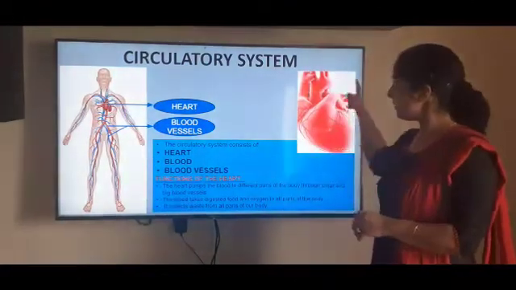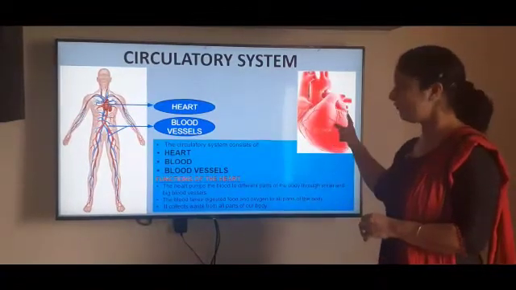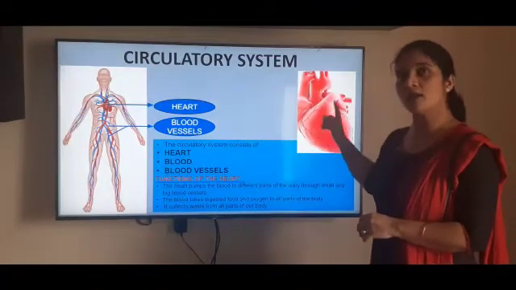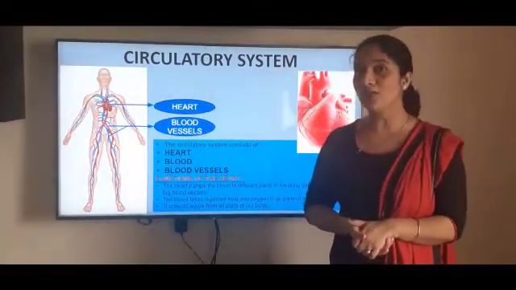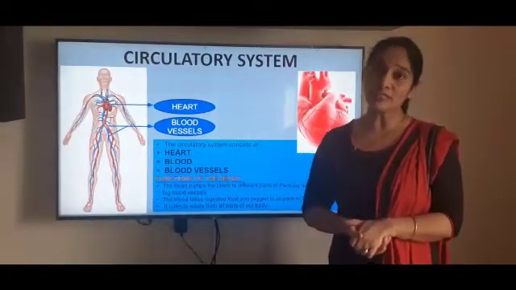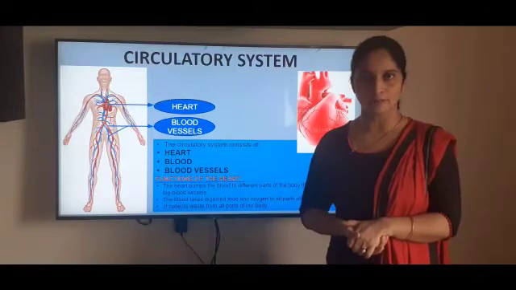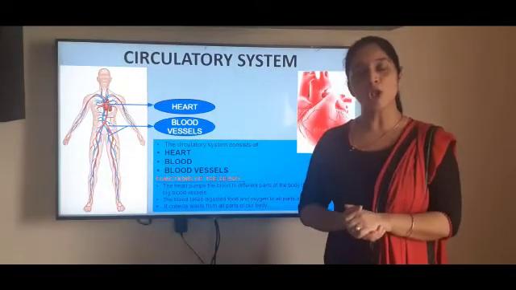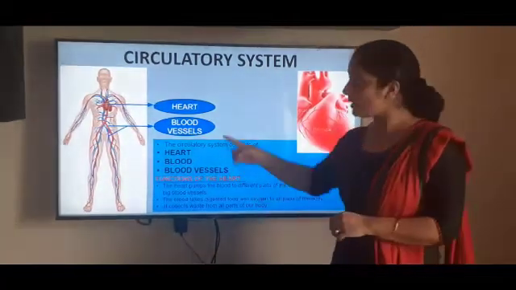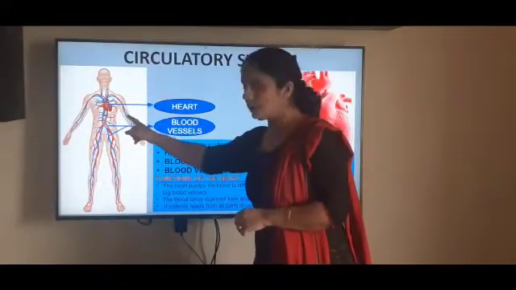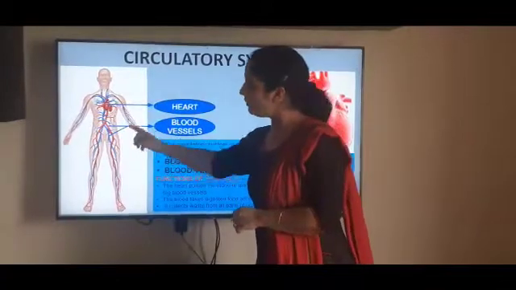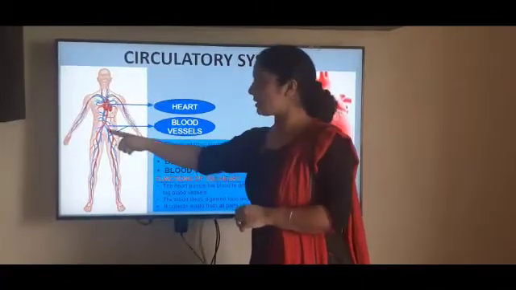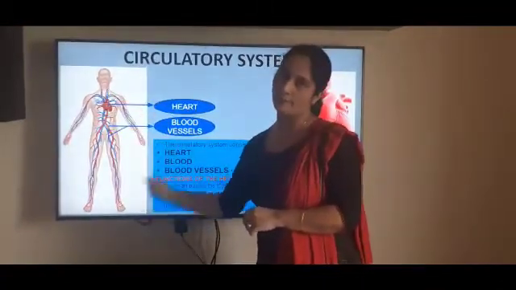As you can see here in the picture, it is a picture of the heart, and the heart is an organ. You know the function of the heart because you already did it in your second grade. It pumps the blood throughout the body with the help of small and big blood vessels. You can see here in this picture, blue and red color, these are all blood vessels, and the blood flows through these blood vessels to all the parts of the body.